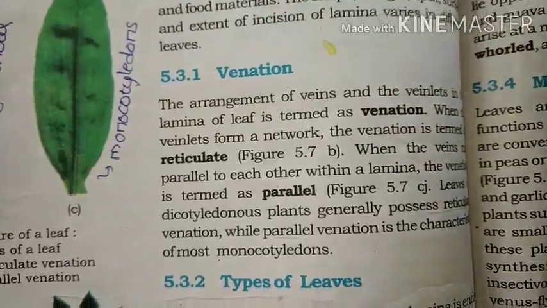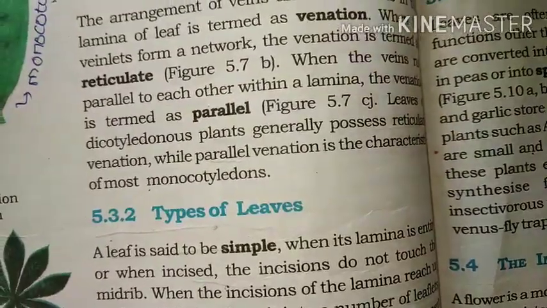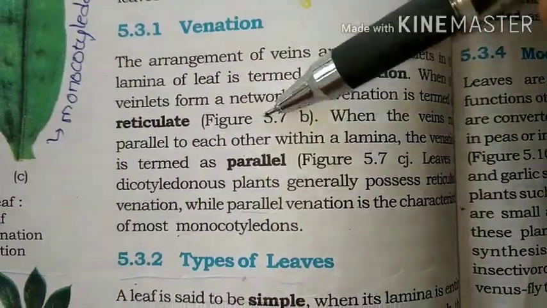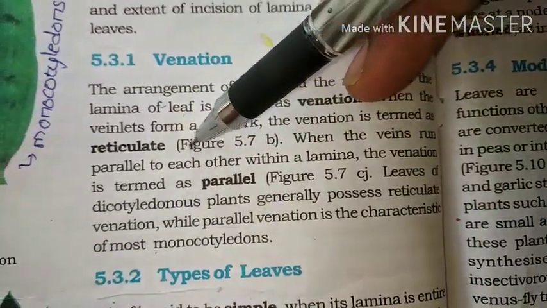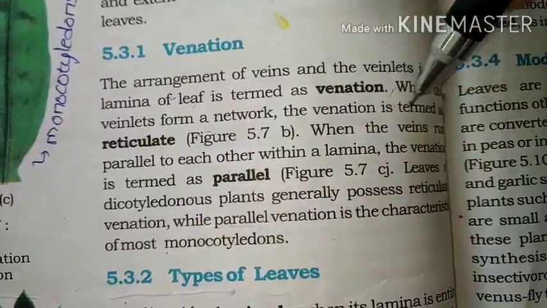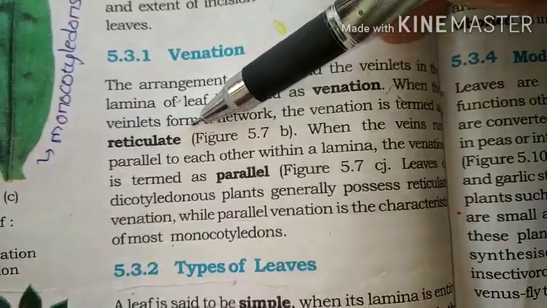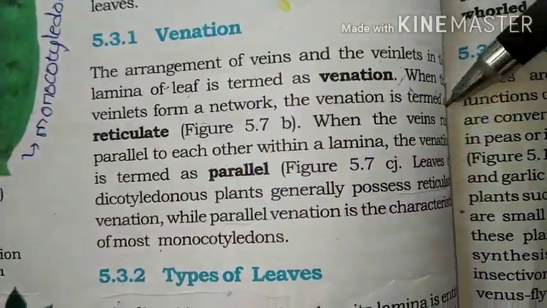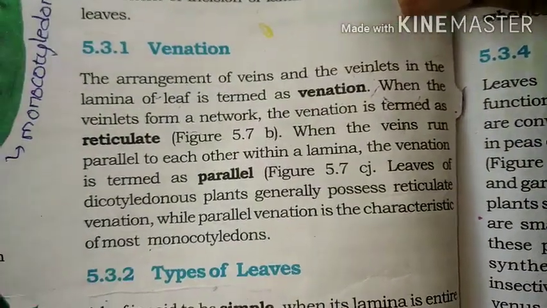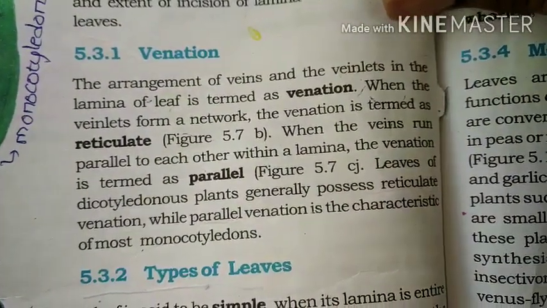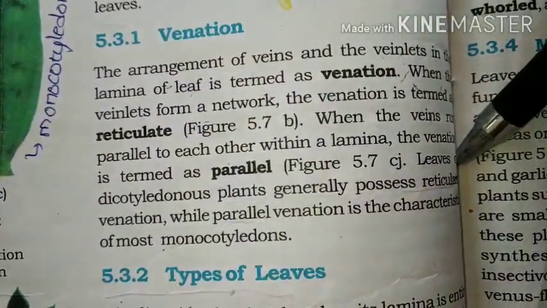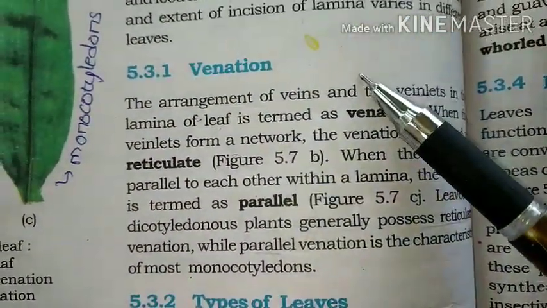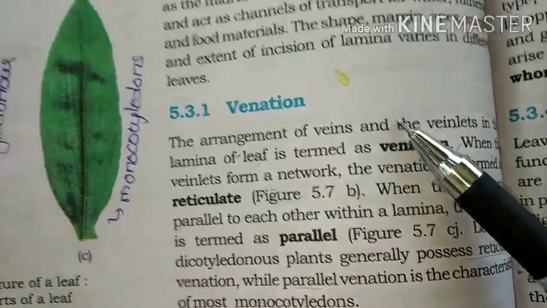Coming to the venation part, the arrangement of veins and veinlets in the lamina of the leaf is said to be venation. When the veinlets form a network, the venation is said to be reticulate. I will go through with the pictures also. When the veins run parallel to each other within a lamina, it is said to be parallel venation. So guys, this is about parallel venation and this is about reticulate venation.